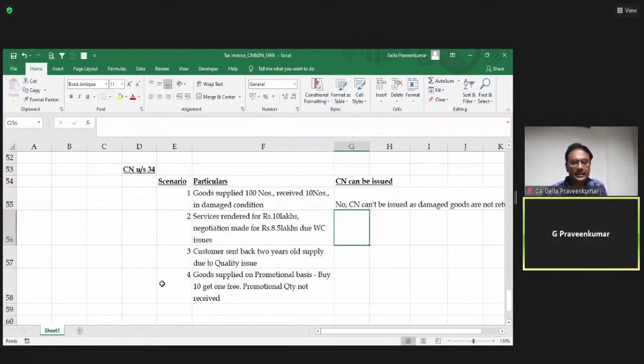This is the answer for scenario number 1. Okay. Now, anyone has got any further clarity or thought process? Let me know. Point number 2.